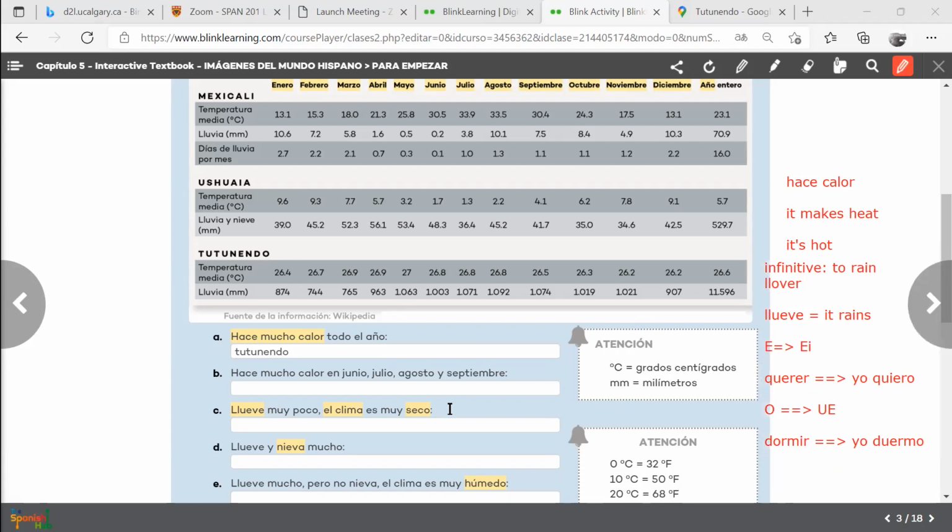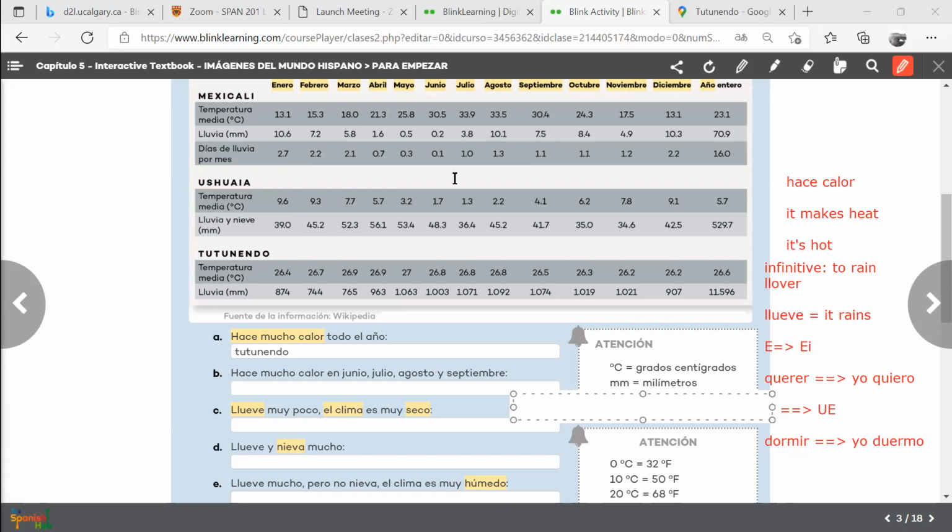Okay, so you go back here, you have a question here. Llueve muy poco. It rains very little. El clima es muy seco. So the climate is dry. So what is that? Let's see, it rains. So here, 2 millimeters, 1 millimeter of rain.